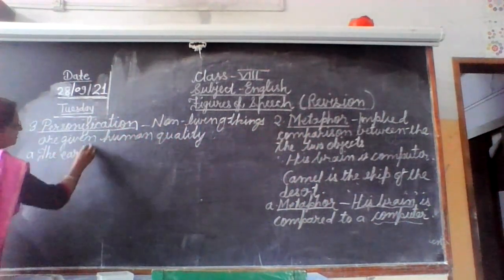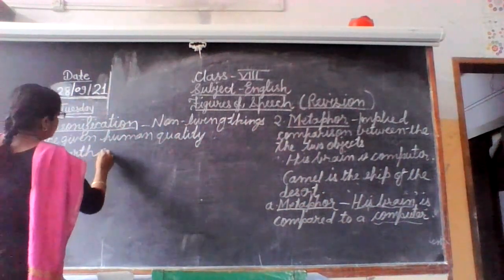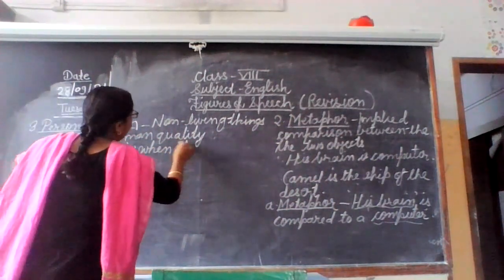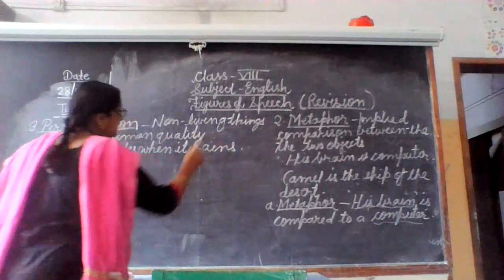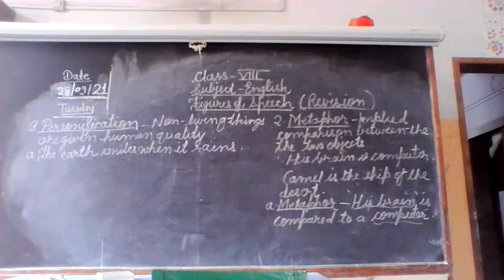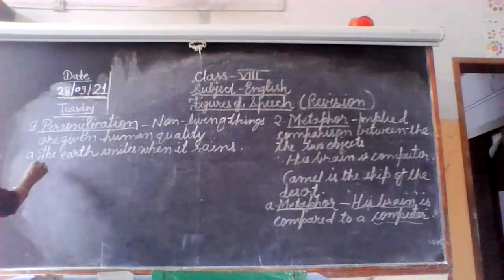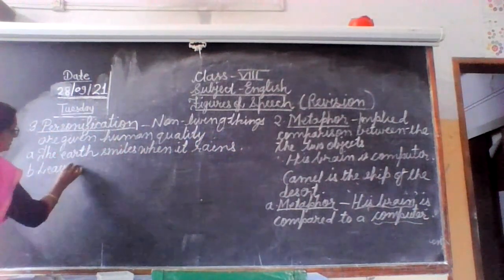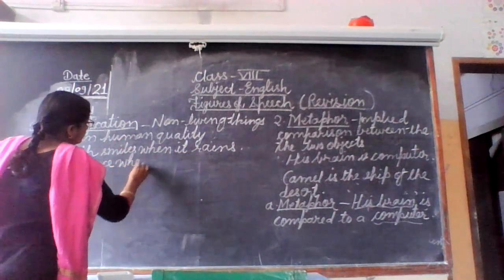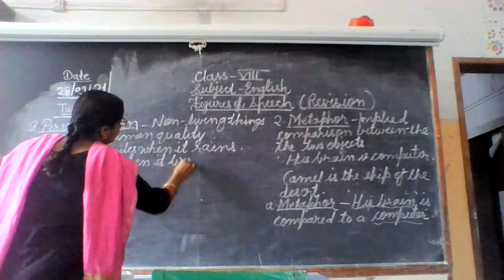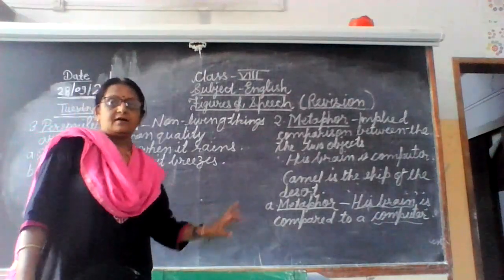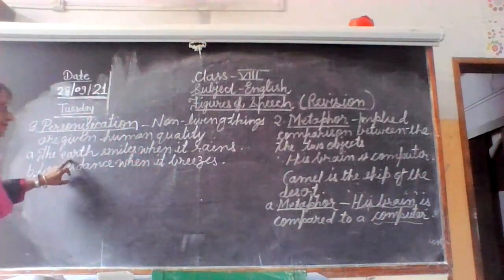The earth smiles when it rains. Okay, the earth smiles when it rains. Earth is a non-living thing, and how can it smile? But in a poem we can use such language. Then next we can say, leaves dance when it breezes. So again we are giving human quality to non-living things. So here the earth smiles when it rains.